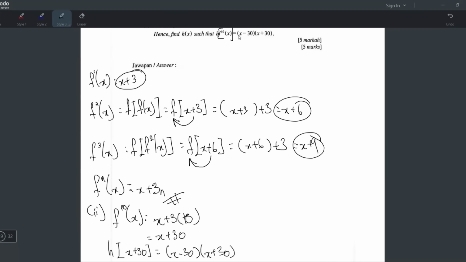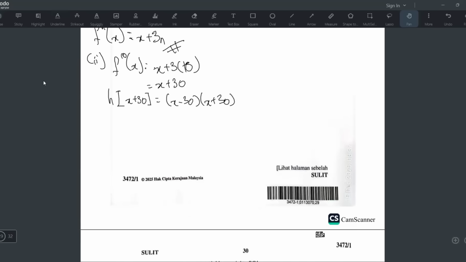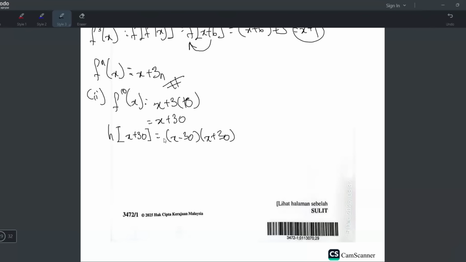And don't forget what we are trying to find now is the hx. Okay, so let's work on that. So let's work on finding hx. So how do you do it? All right, I have a feeling that some of you did this yesterday in your Addmaths SPM exam. I don't know whether some of you did this or not. I hope not. I hope none of you go and do this and you write hx equals x minus 30. I hope no one does this because this is wrong.